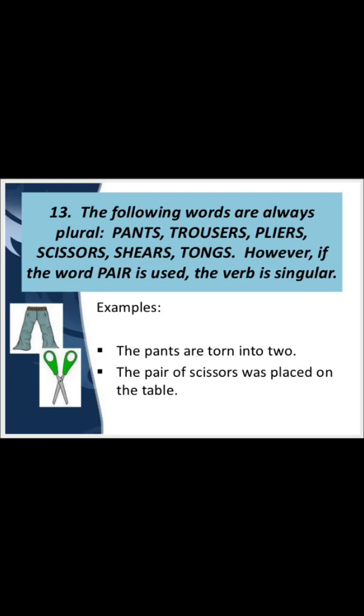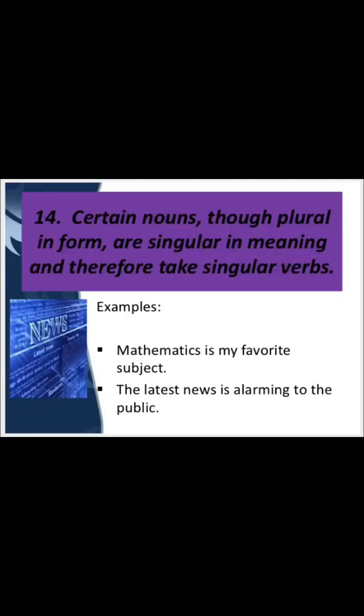The next rule of verb agreement is that certain nouns, though plural in form, are singular in meaning, therefore they take a singular verb. Like mathematics. The noun mathematics looks plural, but the meaning of mathematics is singular. That's why the singular verb is has been used in this sentence. Similarly, the latest news. The word news looks like it is plural, but it is singular in sense. That's why the singular verb is has been used in this sentence.